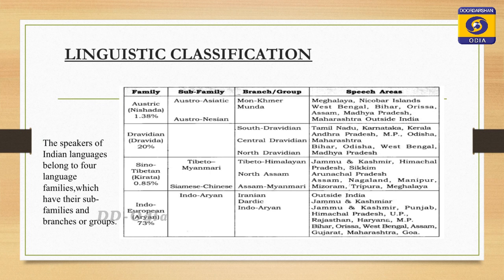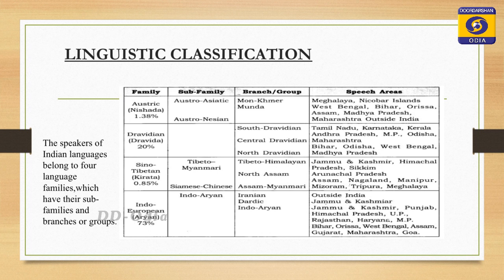Now, if we look at the linguistic classification, the speakers of the Indian languages belong to 4 language families, which have their subfamilies and branches or groups. The families are broadly divided into four types, that is Austric, Dravidian, Sino-Tibetan and Indo-Aryan. From the Austric family, the different languages are given here in the chart. From the Austric family, various languages are there.